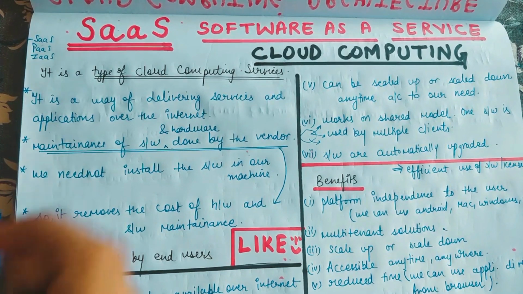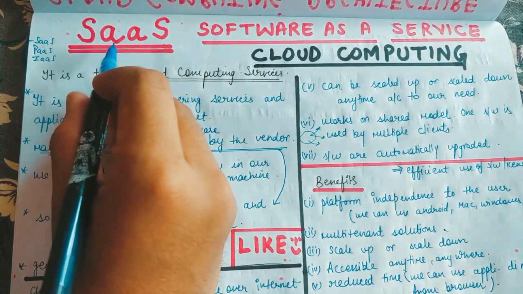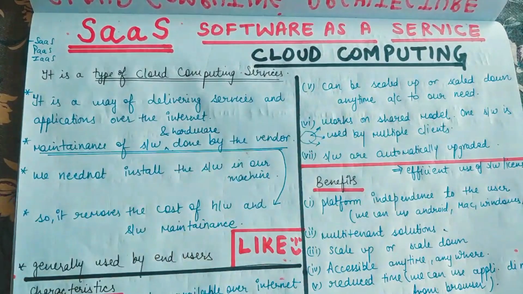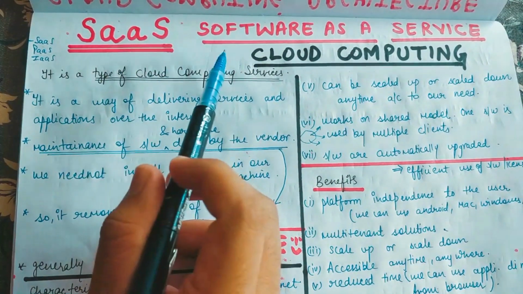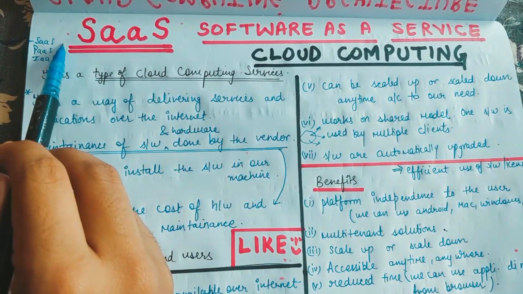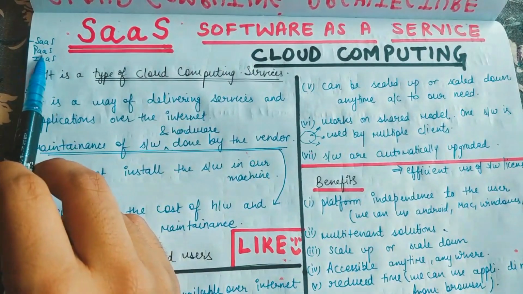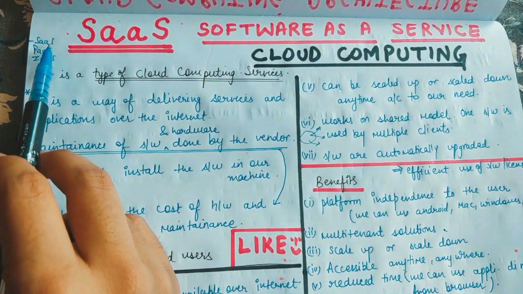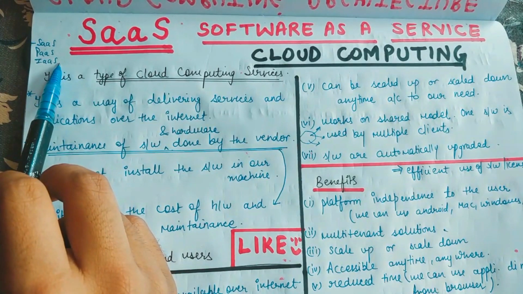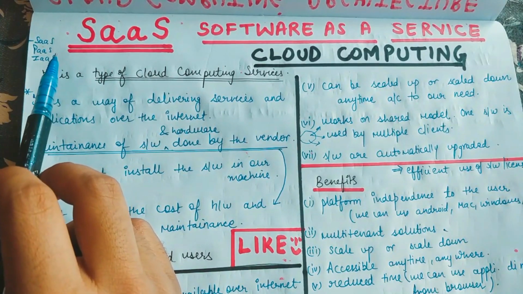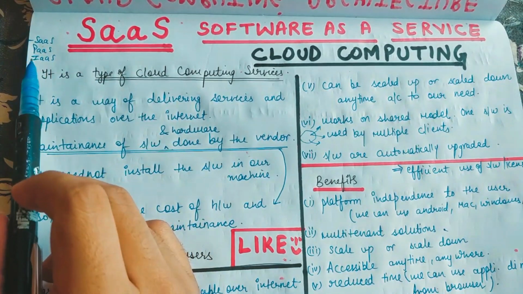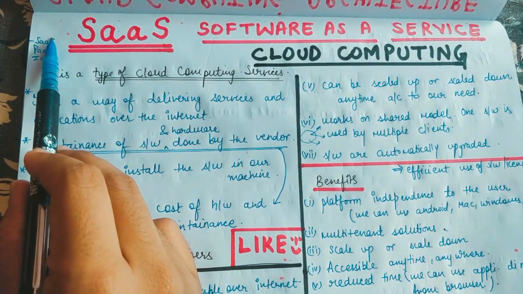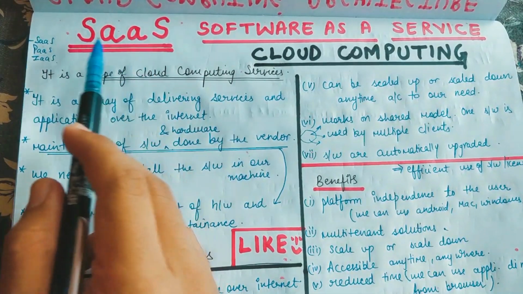So now let's start. Now what is SaaS, guys? SaaS stands for software as a service. And basically guys, there are 3 types of service models: SaaS, that is software as a service, which we are covering in this video, then platform as a service, and infrastructure as a service. Okay, so we'll make separate video for all these 3 services. And the question can be explained cloud computing service model, then we are supposed to explain all the 3. And the question can also be explained cloud computing services, then also we need to explain all these 3 things, right?